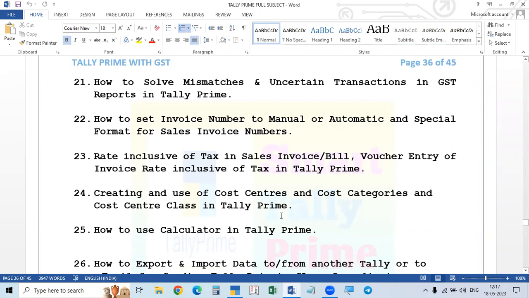See, in the case of business organizations, we will be spending a lot of money. We will spend many expenses. When we are spending the expenses, how will these expenses be divided? When we are paying the expenses, we just record the expense account debit and credit cash or bank.